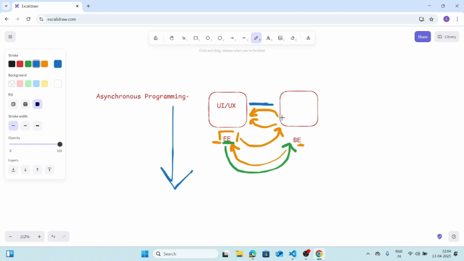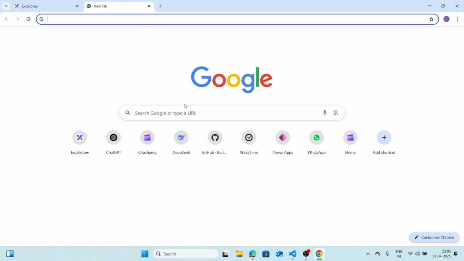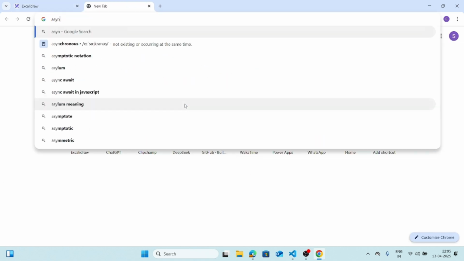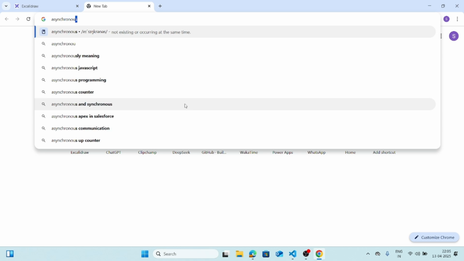Will I get my data in the UI? No. I will not get that data in the UI, and hence that waiting part of the code is actually why we call it asynchronous programming. Okay, so now let's see more about asynchronous programming.